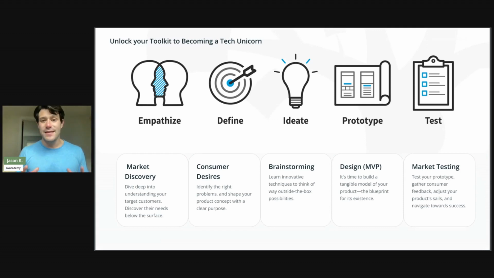And the great thing about learning this process through Avocademy is this is a rinse and repeat kind of process. So once you learn this, you can repeat this as many times as you want, right? You might go through this once and gather some feedback and feel like you need to make some adjustments on your product that are a little bit larger in scope than you might have thought. You can leave Avocademy and repeat this entire process again, gather that customer feedback until you get closer and closer and closer to your users and have a prototype that you are confident is going to address those needs. And then you can start figuring out how you can bring that prototype to life.